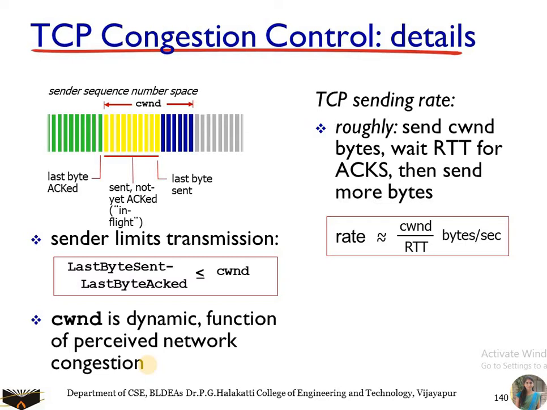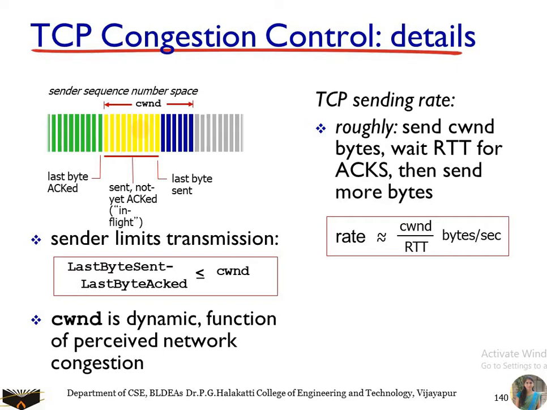If the network is busy, that is, if there is a loss of packets, then it is going to decrease the rate at which it sends the packets. So the TCP sending rate is roughly: send congestion window bytes, wait for the RTT for acknowledgements, then send more bytes. The TCP sending rate increases every time by 1 MSS. RTT is round trip time. You send the data and you wait for the acknowledgement of that data.